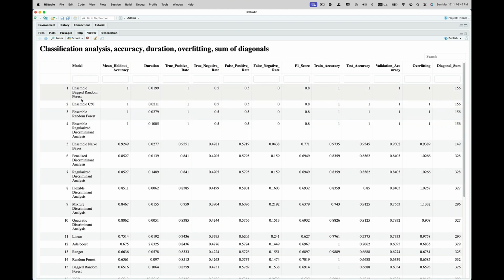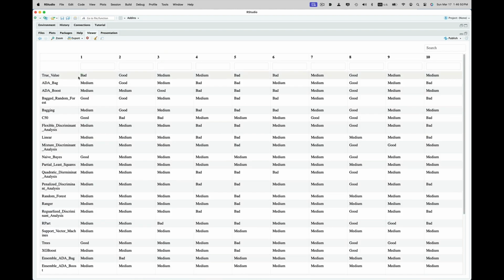So here's the full report. Try not to act surprised. All of the best scores are ensembles. Isn't that a big shocker? And then we're going to look at how did it predict on the new data, on the data that I had not seen yet. And you can see that the true value is the first row. And then you can look at the report and see, okay, which ones did really, really well. Look at them, and they're all going to have 100% accuracy. So it predicts on the new data using the trained models that we have, not just some random see how